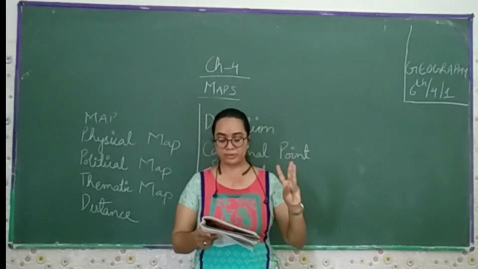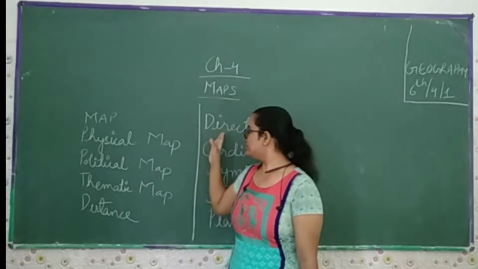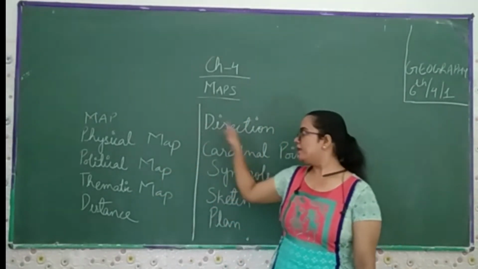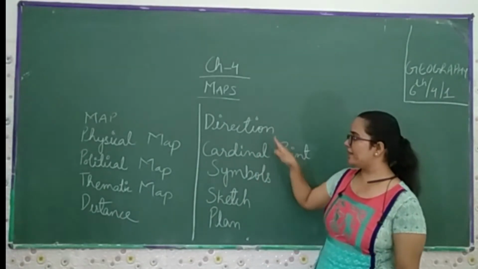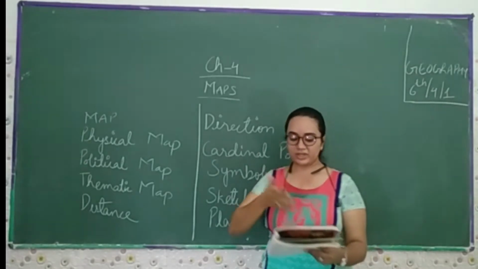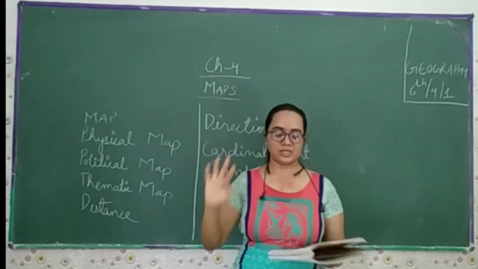Now there are three components of a map: distance, direction, and symbols. In direction, the cardinal points are used. So you are going to deal with this in detail. But with this, the components of a map are three things: distance, direction, and symbol.